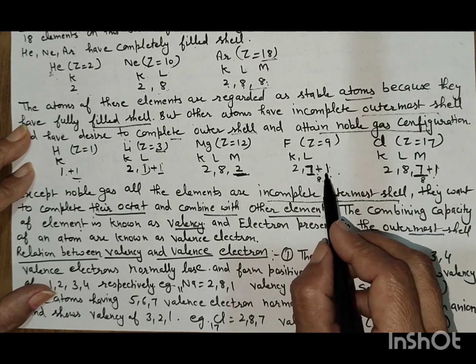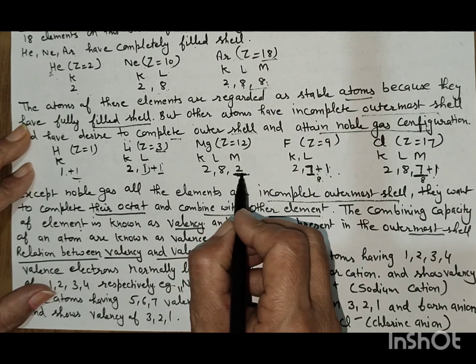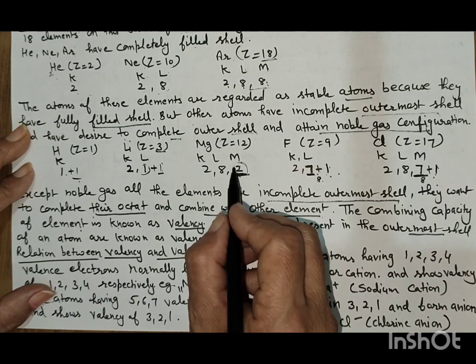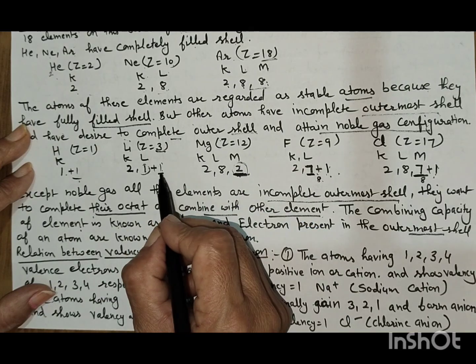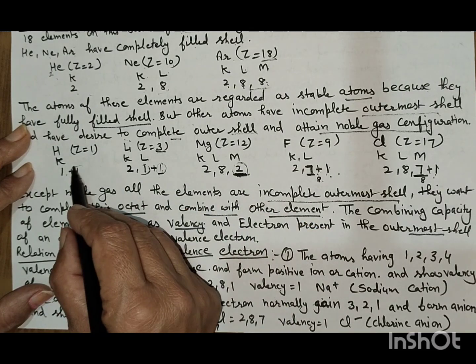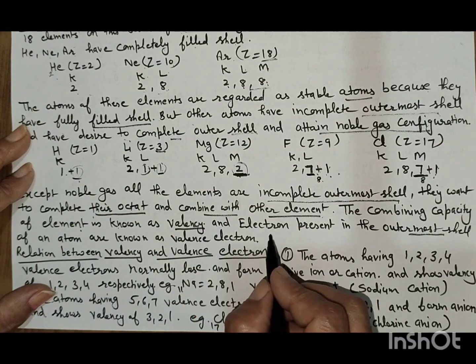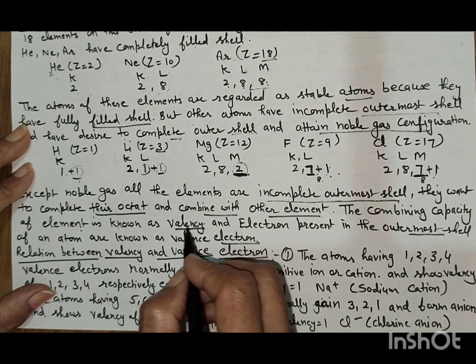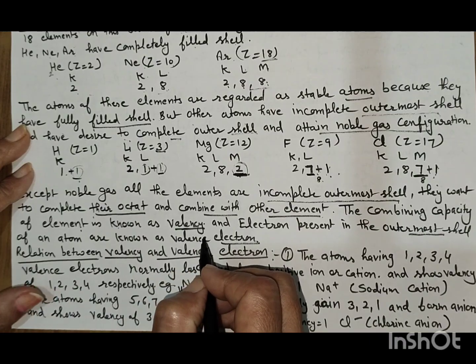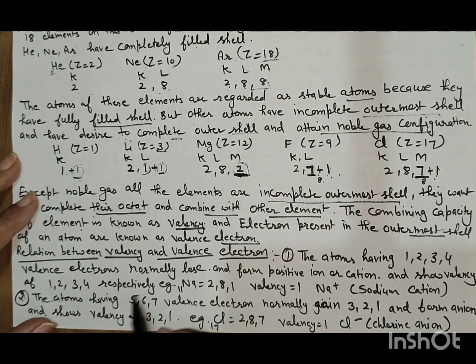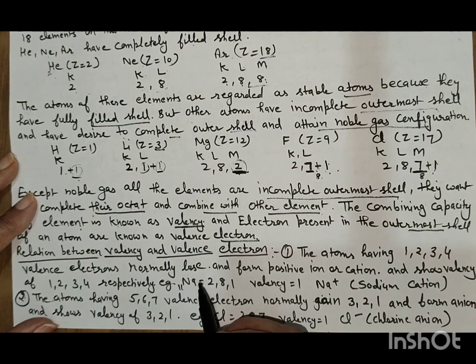This one has a valency of 2 because it can lose 2 electrons from the outermost shell. The electron present in the outermost shell is called the valence electron, and the combining capacity is known as valency.